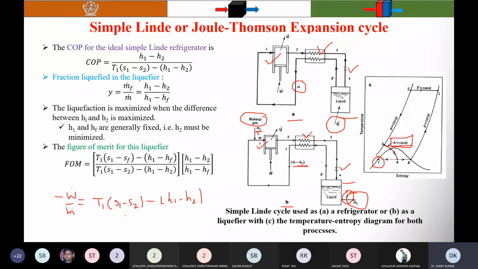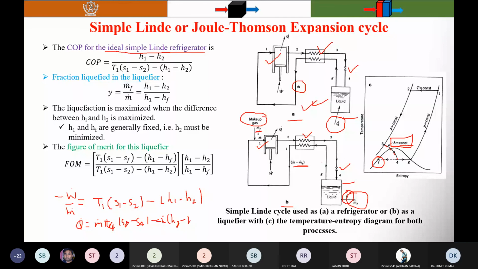If you need to find the refrigeration duty or effect, you can write Q is equal to M into... I am talking about the refrigerator case, the simple ideal Linde refrigerator. Q is equal to M into T4 into (Sg minus S4), and that is equal to M into (Hg minus H4).